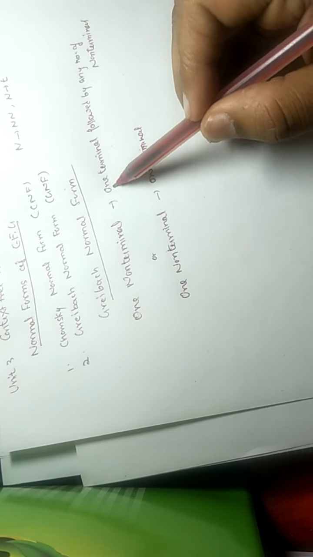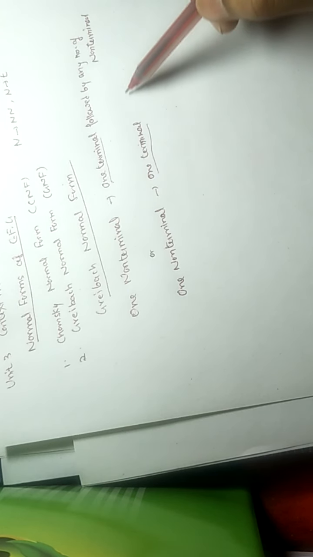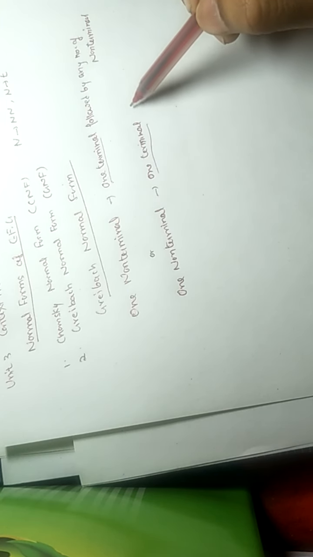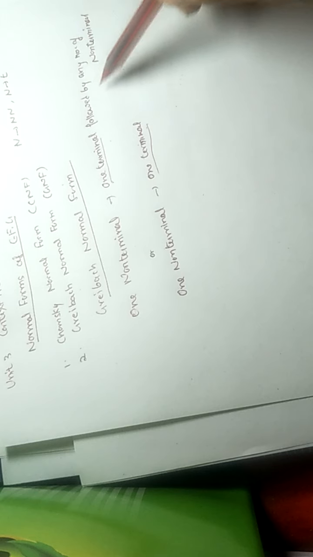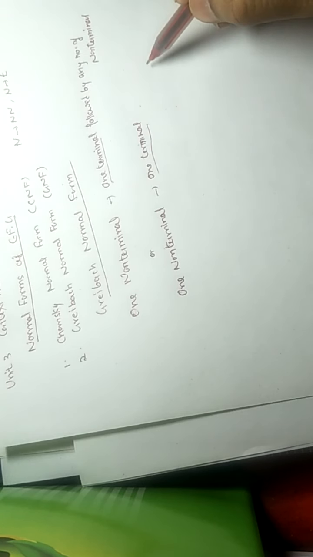So in GNF, the important thing is that in the right hand side of the production you will start with a terminal only. Then you can get any number of non-terminals. It may be zero. It means there may be non-terminals after the terminal, any number of them, or there may be no non-terminal at all. Only a single terminal at the start. And S tends to epsilon is allowed if epsilon belongs to the language.